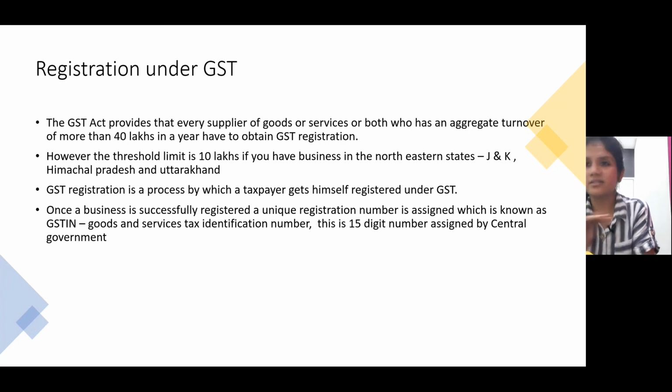Once a business is successfully registered, a unique registration number is assigned, which is known as GSTIN, which is nothing but Goods and Service Tax Identification Number. In short, we call it GSTIN. This number will be given to the person who is doing the business and has fulfilled the two conditions I told you in the first two points. Once they get registered under GST, they get this GSTIN, the 15-digit number assigned by the central government. So it's not from the state government, but from the central government.